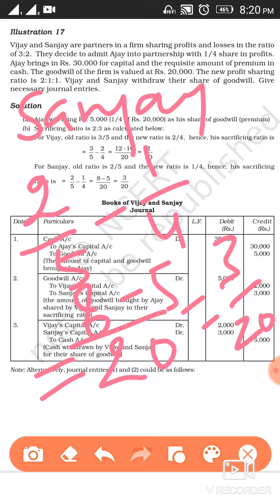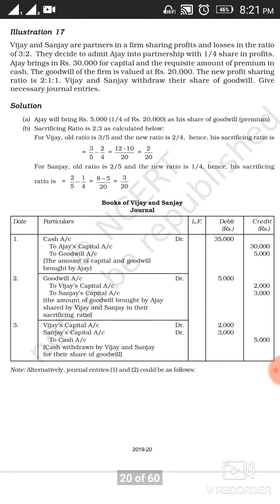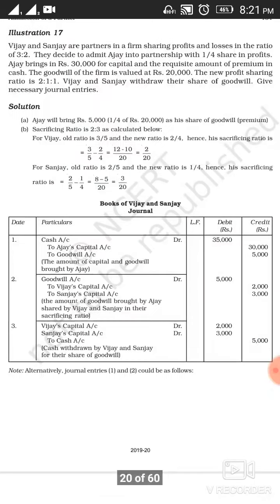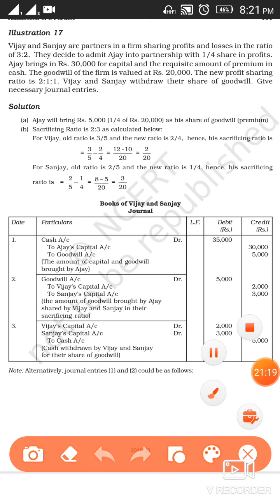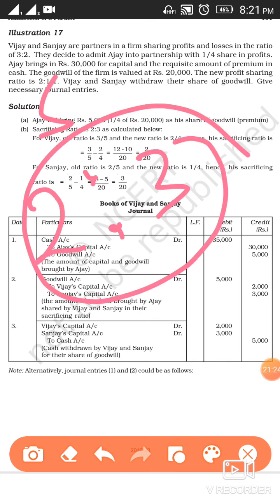With the help of this, we can calculate our sacrificing ratio, and it's coming 2:3. So this is your sacrificing ratio.